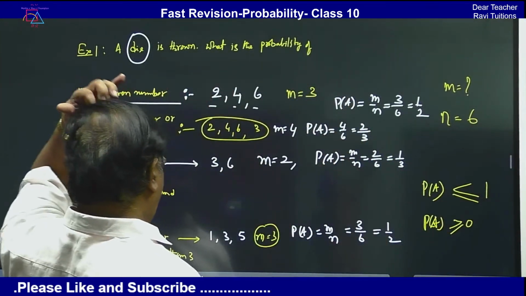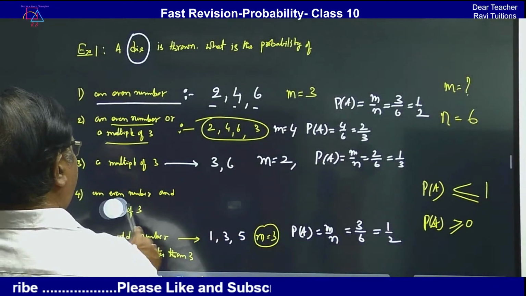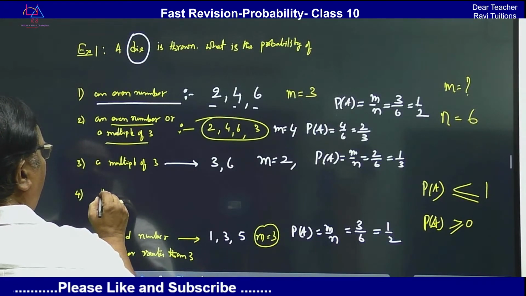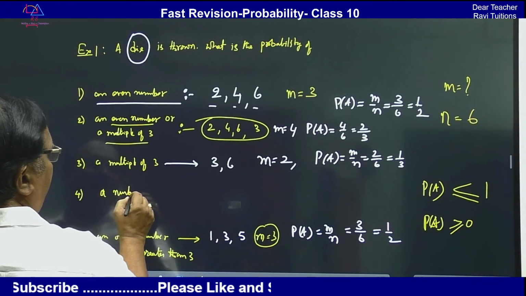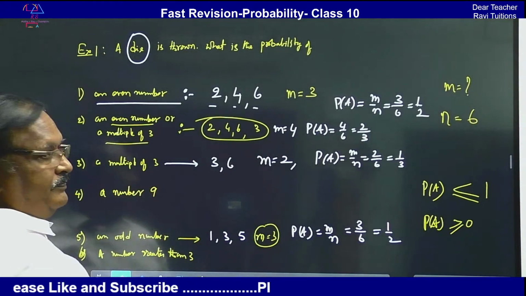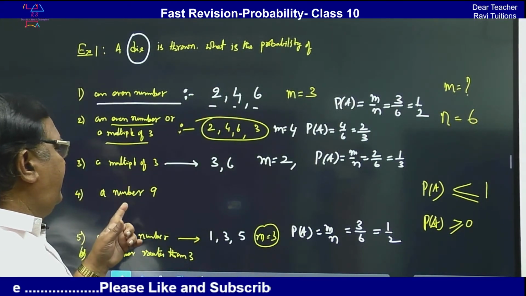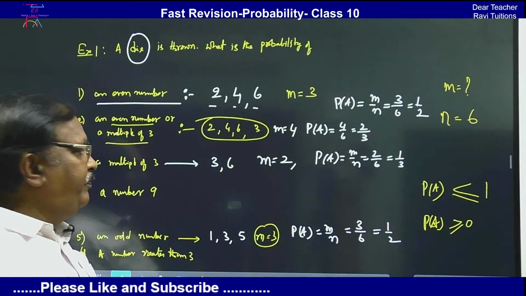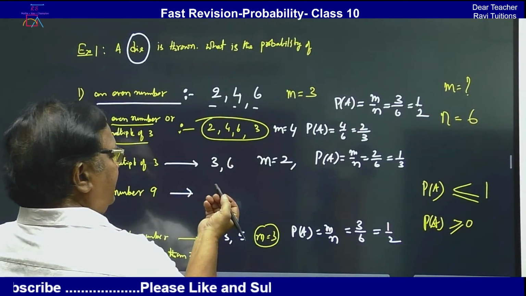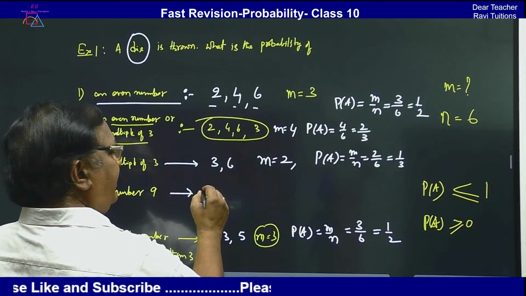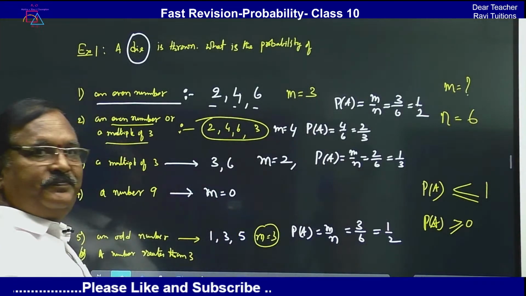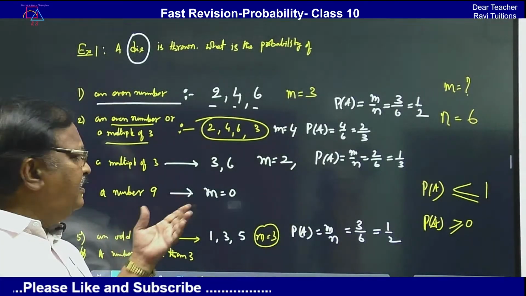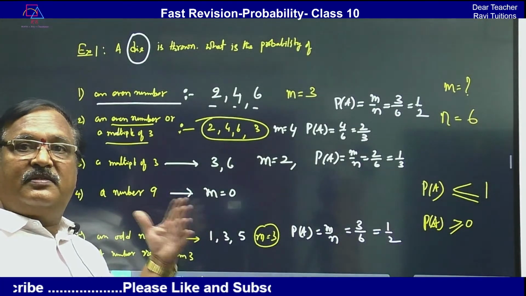So now here I will write how 0 will come. I will rub this. Probability of getting the number 9. When you throw a dice, the probability of getting 9. So here 0, nothing. So then what happened? m is equal to 0. That means the favorable outcomes for the number 9 is 0, because it is not possible.